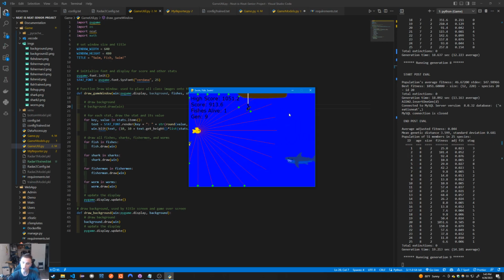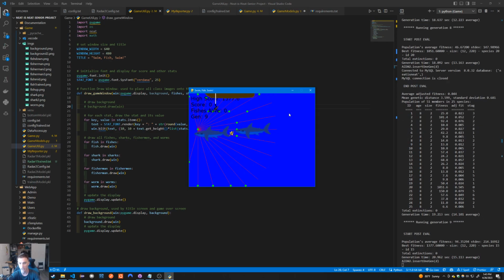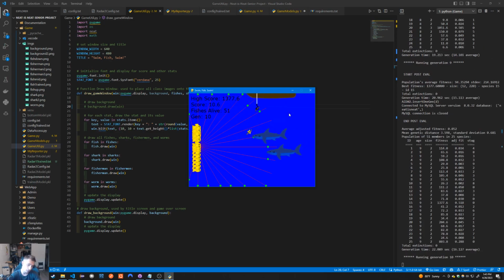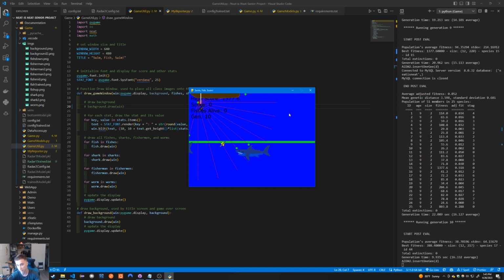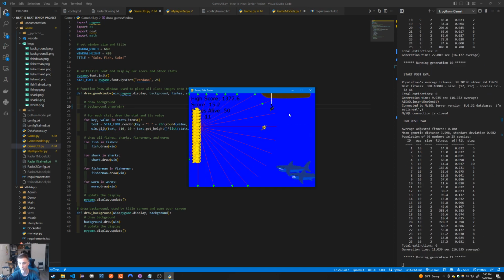So we're at generation 9, right? And we already have a fish that seems to know what he's doing. He just went between the 2 sharks. He went above these 2. Unfortunately, he didn't go under those. But sometimes we have an AI within the first 10 generations that's really satisfactory. Other times it can be 100 or 200 or 300. And that's simply based on evolution, right? With Darwin's evolution, I mean, you can mutate both negatively and positively, right?